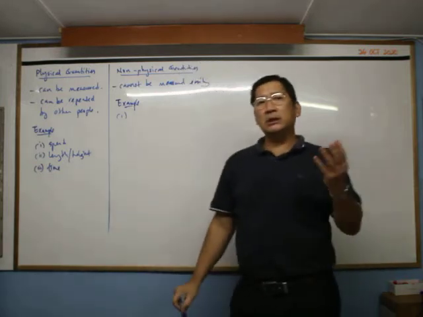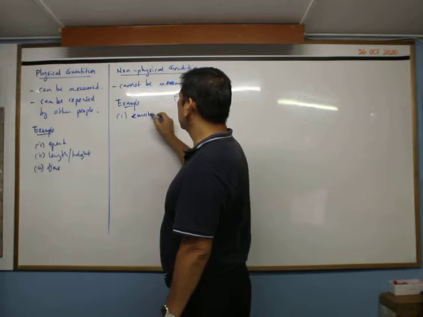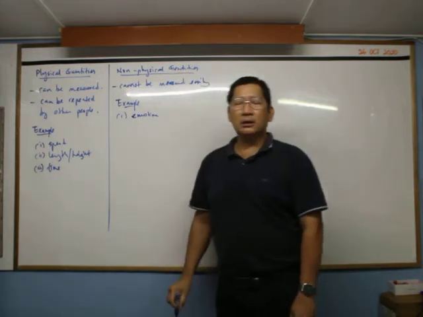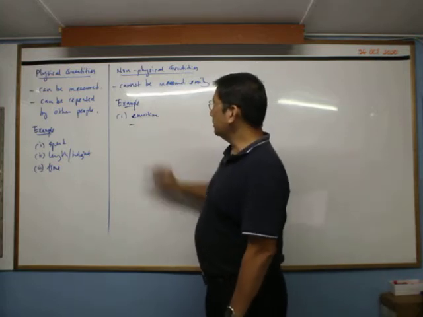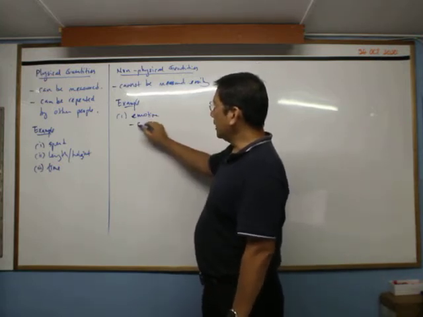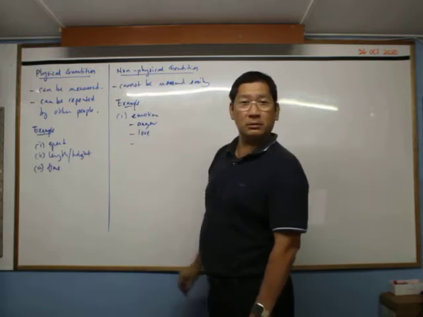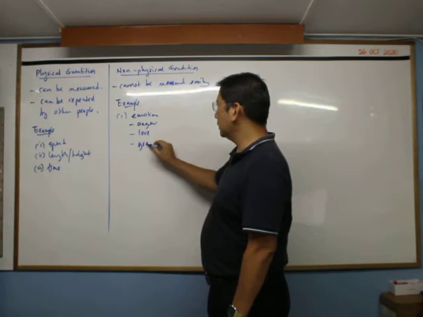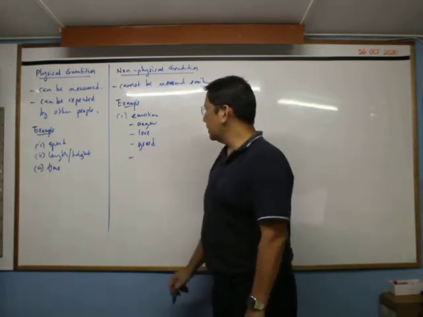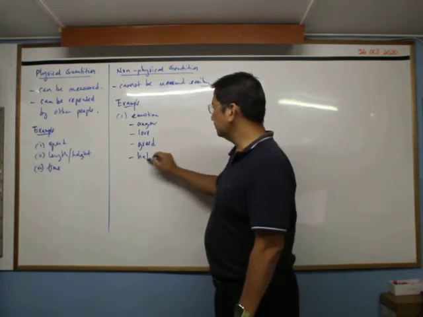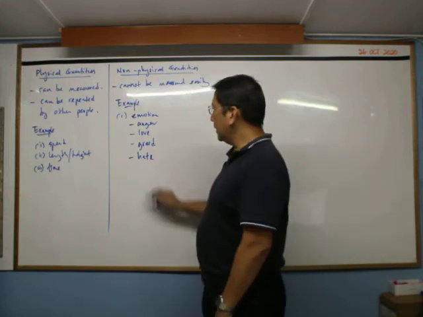Example of a non-physical quantity: emotion. Since we are human, there are a lot of categories under emotion, like anger, love, greed, how greedy you are, and hatred, how much you hate a certain person, and what else?